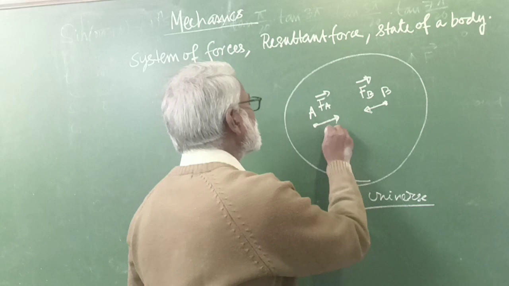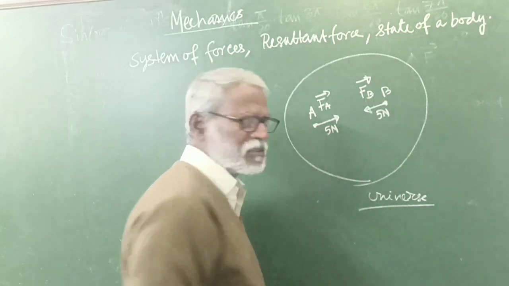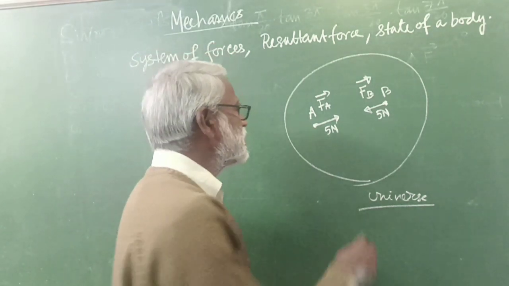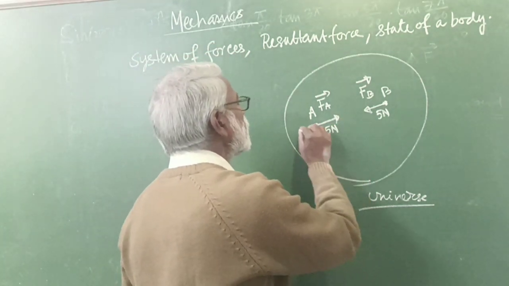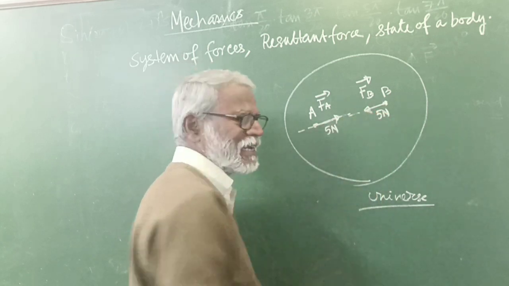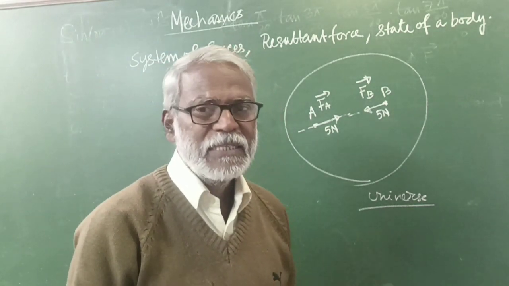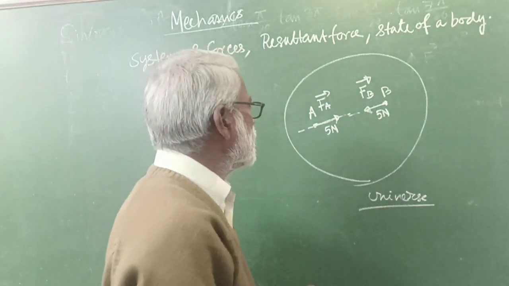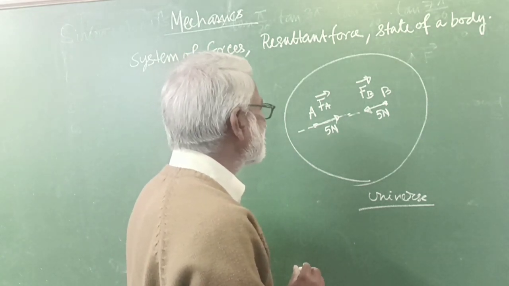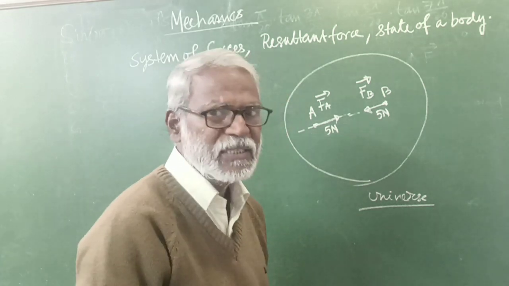Suppose it is 5 ton, then this is also 5 ton. The magnitudes are the same. But where is the difference? The difference is in the direction. You see, the force on A is towards B and the force on B is towards A. So the difference is in the direction, but the magnitudes are the same. Understood? This is the gravitational force on A and the gravitational force on B.